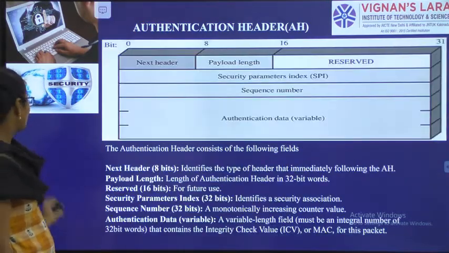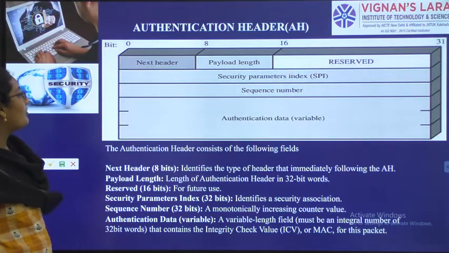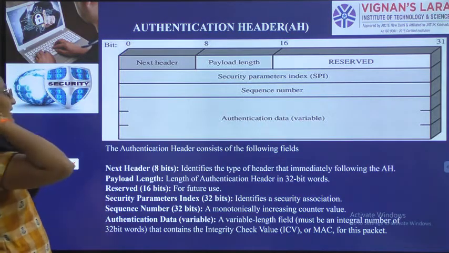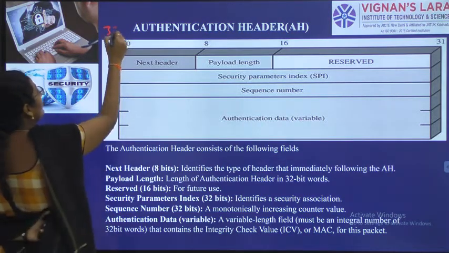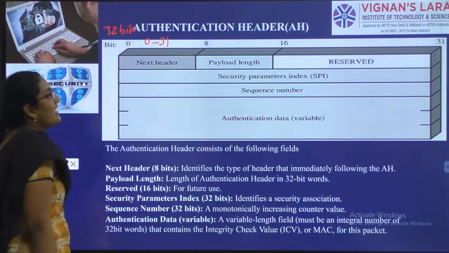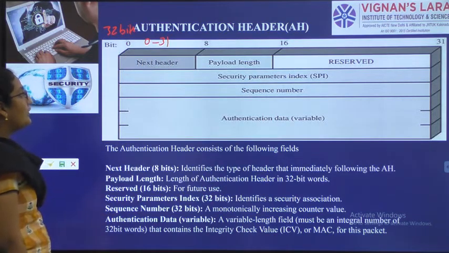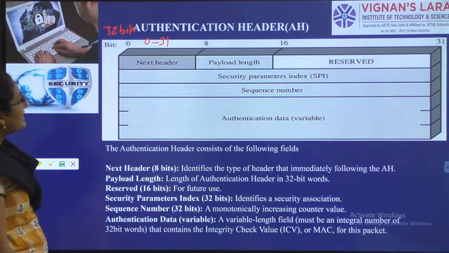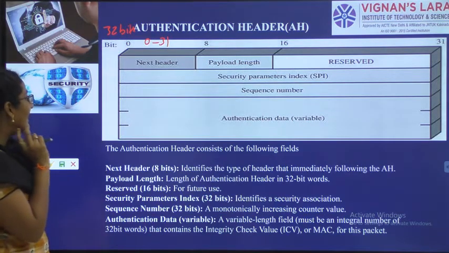So this is the structure of the authentication header. It has 32 bits per row, 0 to 31. What are the parts we have?